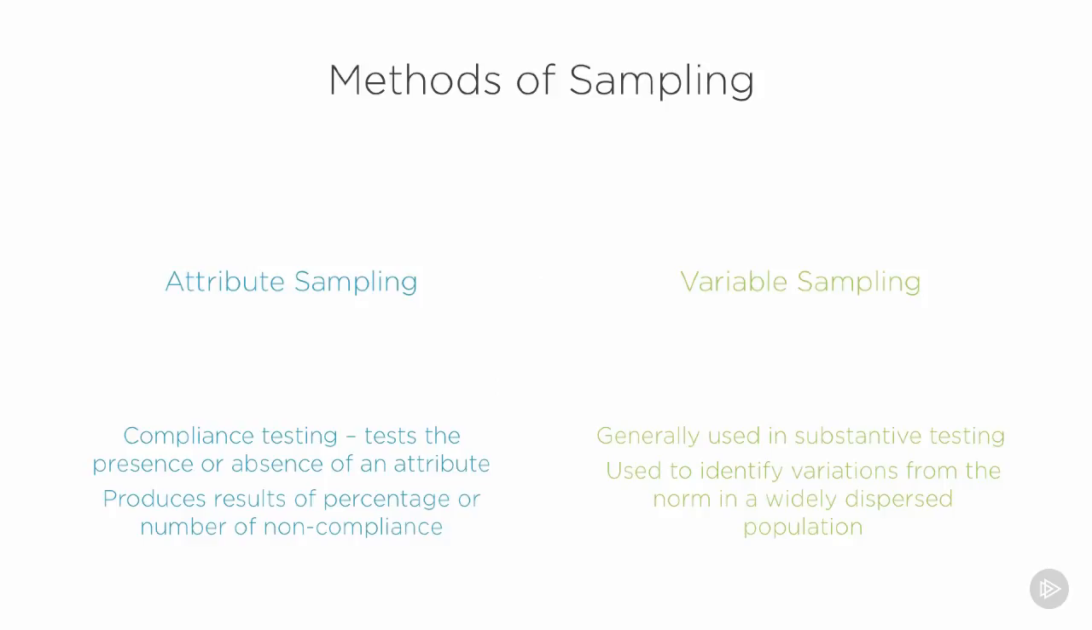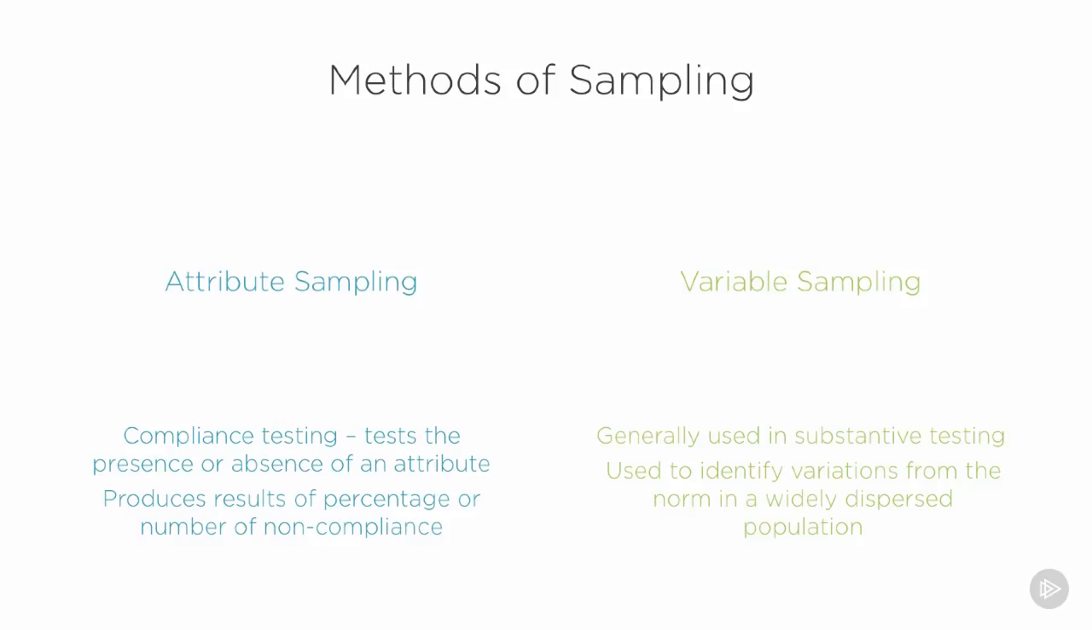So there are a couple of different methods of sampling. Attribute sampling, which is a compliance test, tests the presence or absence of a certain attribute. We gave the example before that I could look at transactions over $5,000 and make sure that every one of those had a second level of approval. What I would do is take a sample of those and see whether or not the approval was actually given. That is, I'm looking for a specific attribute.